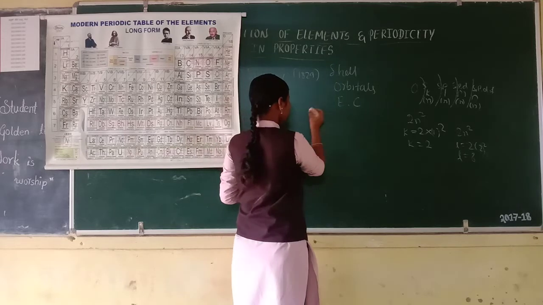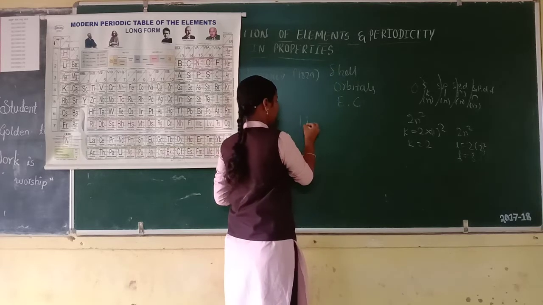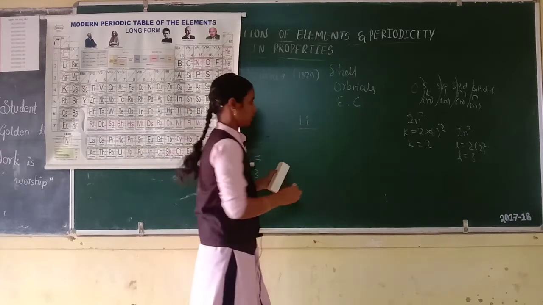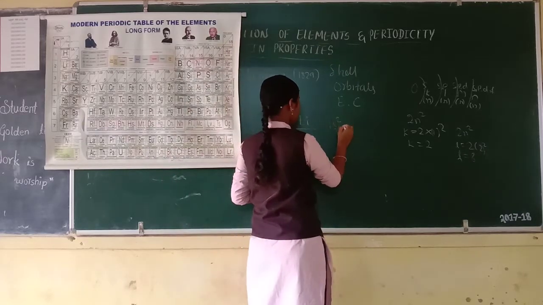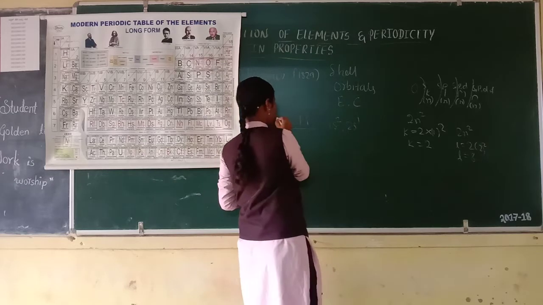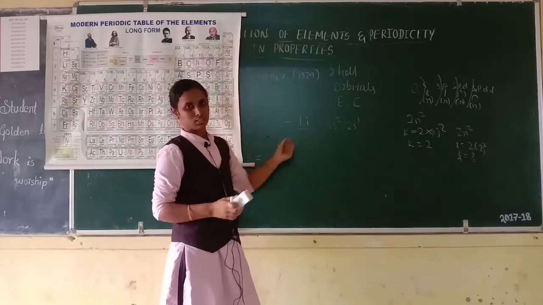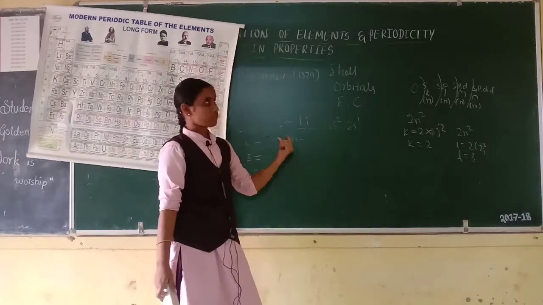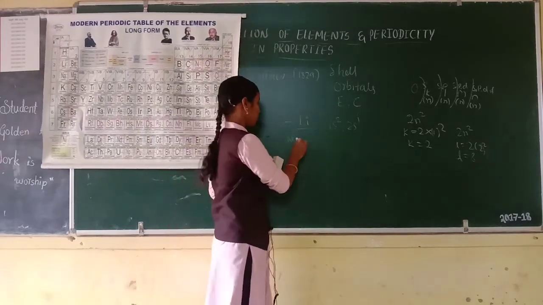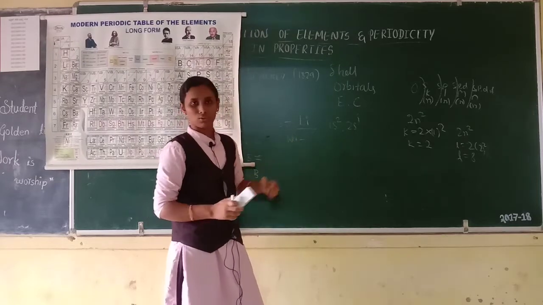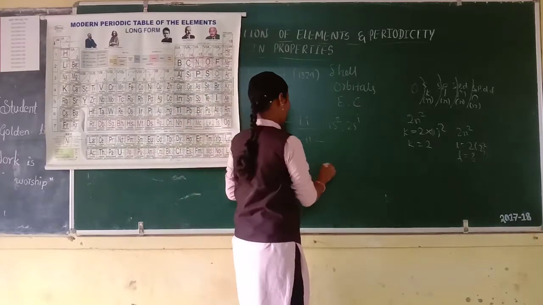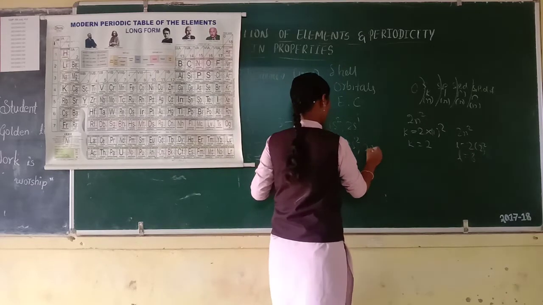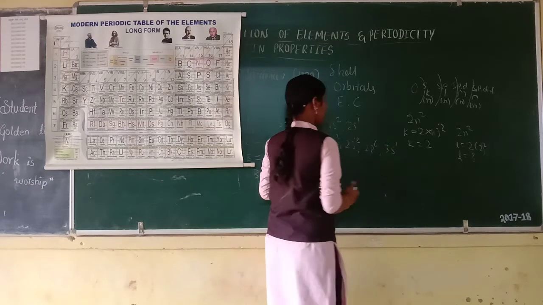Can you write the electronic configuration of lithium? It means 1s2 2s1. Atomic number of lithium is 3. Then sodium, can you write the electronic configuration of sodium? What is the atomic number of sodium? That is 11. So 1s2 2s2 2p6 3s1.